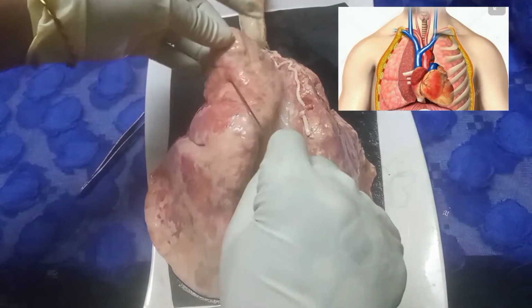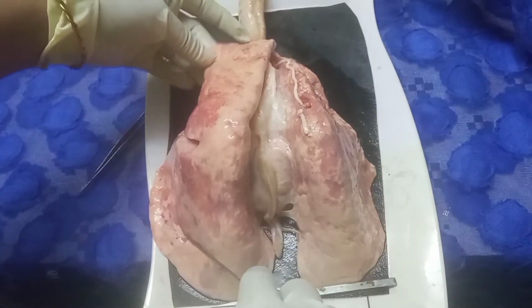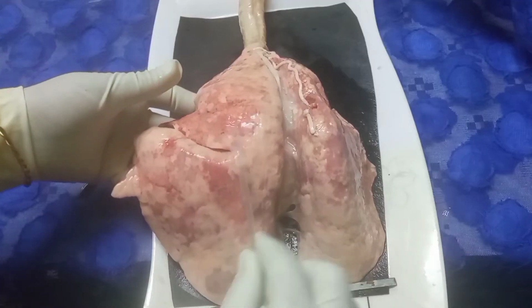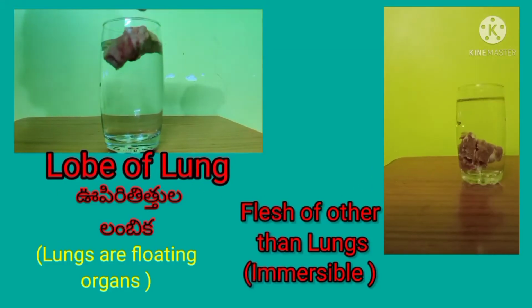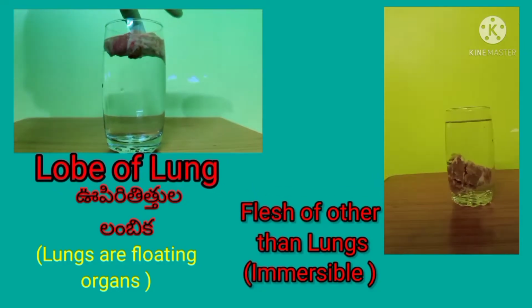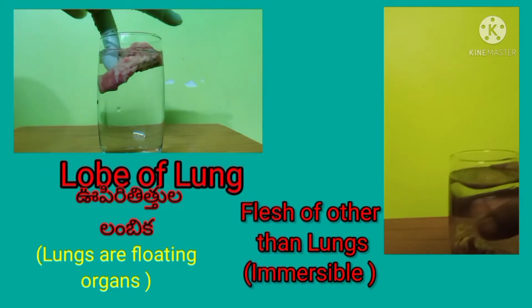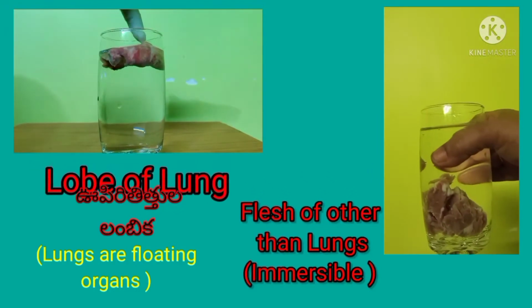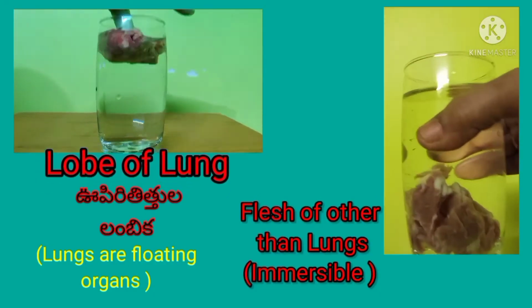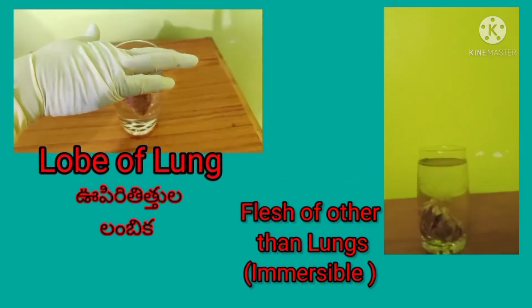Lobes with segments. These segments accommodate more alveoli. Students, do you know that the lungs are the only floating organs in our body? Let us prove it with a simple activity. We can see the lobe of the lung floats on water due to the presence of air inside it, whereas other body parts sink due to the presence of dense tissue.